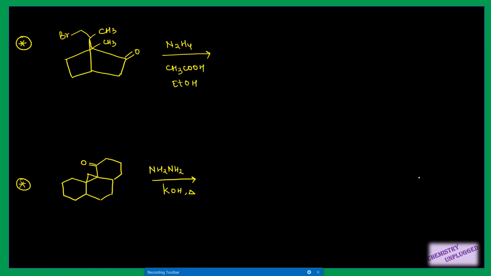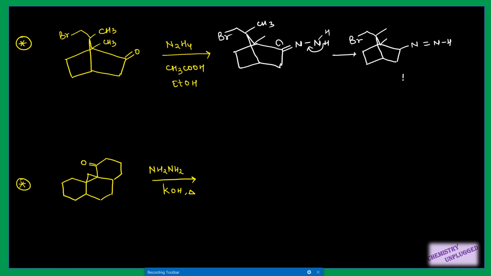Next one, this is also similar to the previous ones, but it looks quite different, right? So first step is again the formation of hydrazone. This time we don't have any leaving group at alpha position, but it will also show properties similar to the previous reactions. So first step is the formation of hydrazone, then the base will remove a proton, this bond will shift here and this will shift, right? Again the base will act on this proton, this bond will shift here, this time this bond will shift here, this will shift here and the Br will be removed.